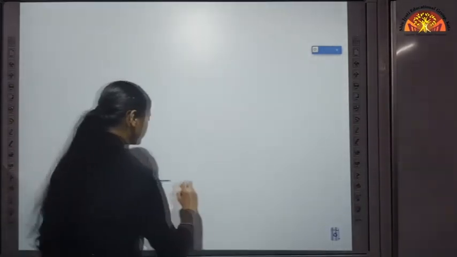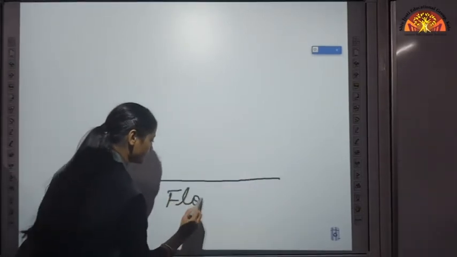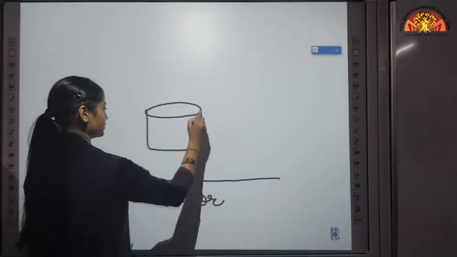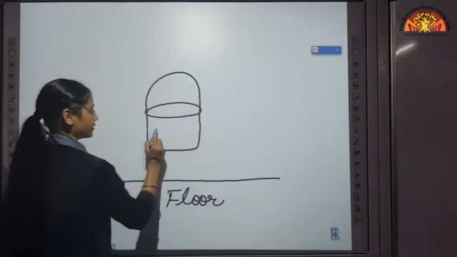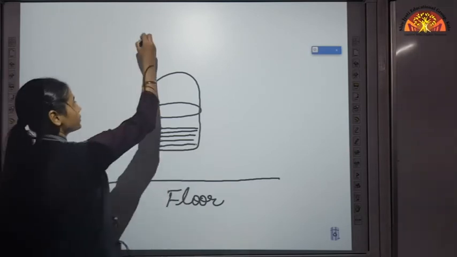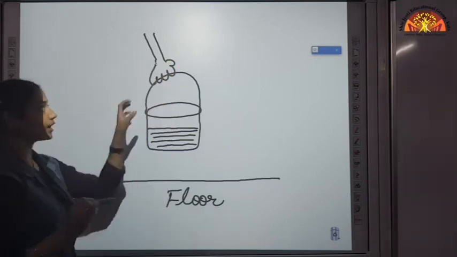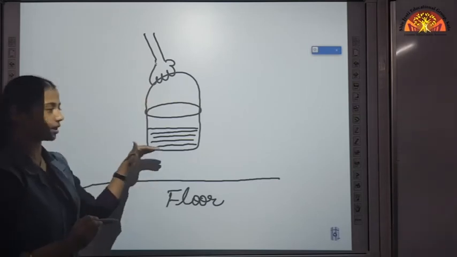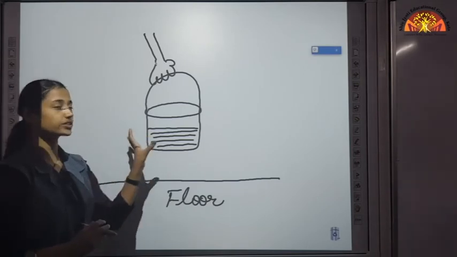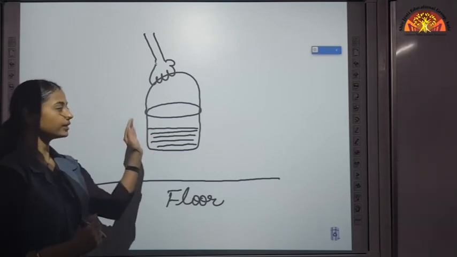This is the floor, and this is a bucket, and this bucket contains water. Let's say this is your hand. You are holding this bucket above the ground level. So, what are they asking us? Why is there no change in the state of motion? If you are holding this bucket in this position, it will be like this.